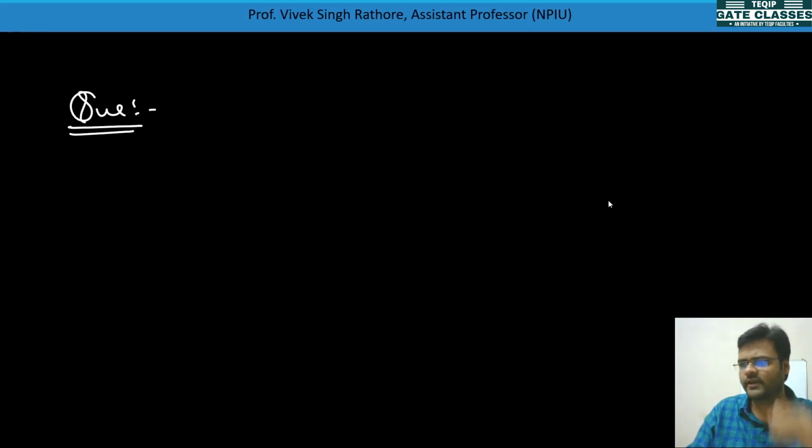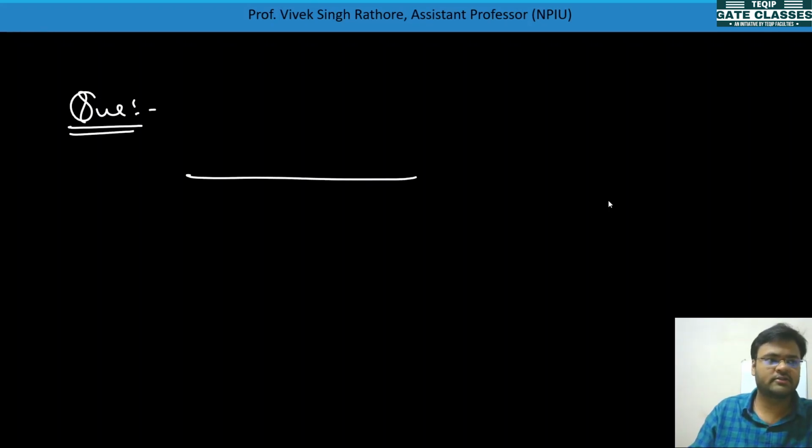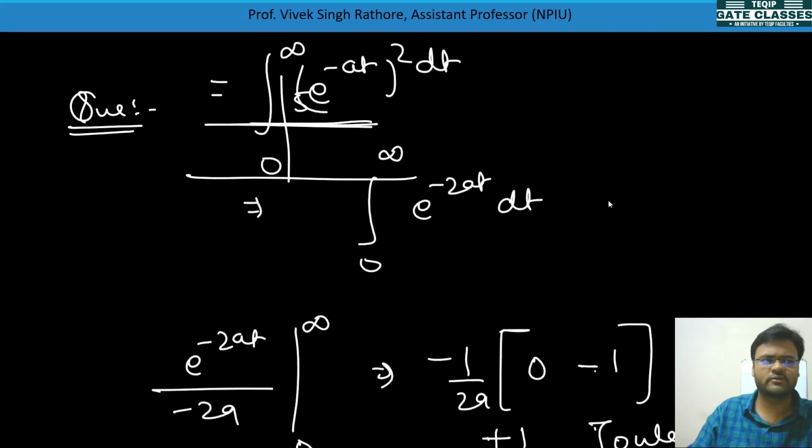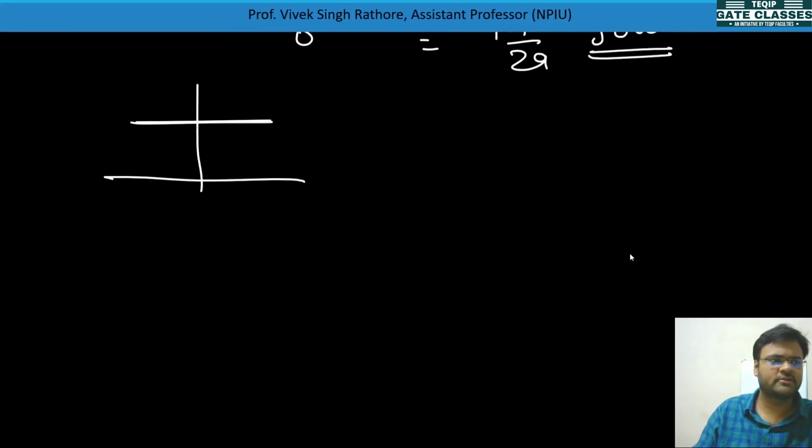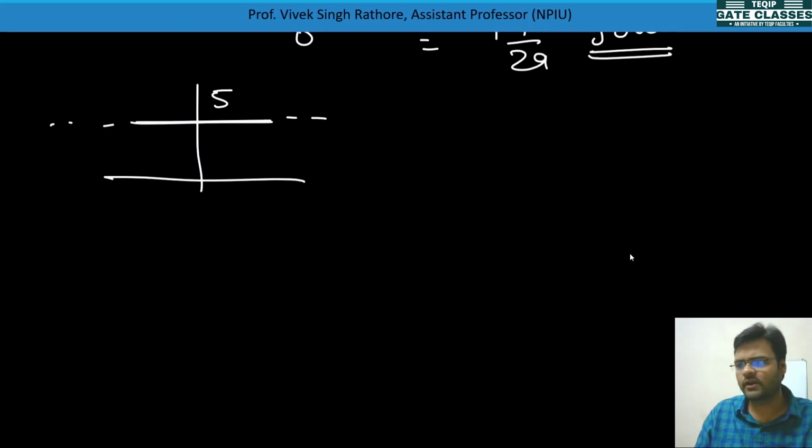Next I will ask you one more question. Let's suppose this signal is there, and this is your DC signal. Let's suppose the value is 5. This signal is 5, and it is going on and on. Now you need to calculate whether it is an energy signal or a power signal, and what is its energy.